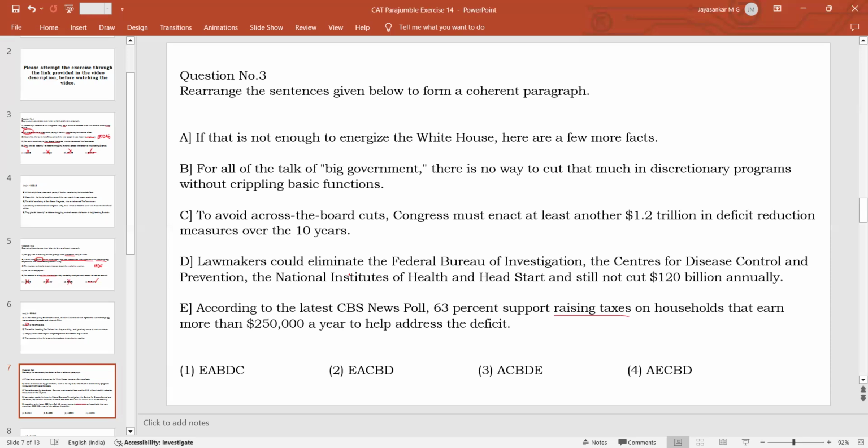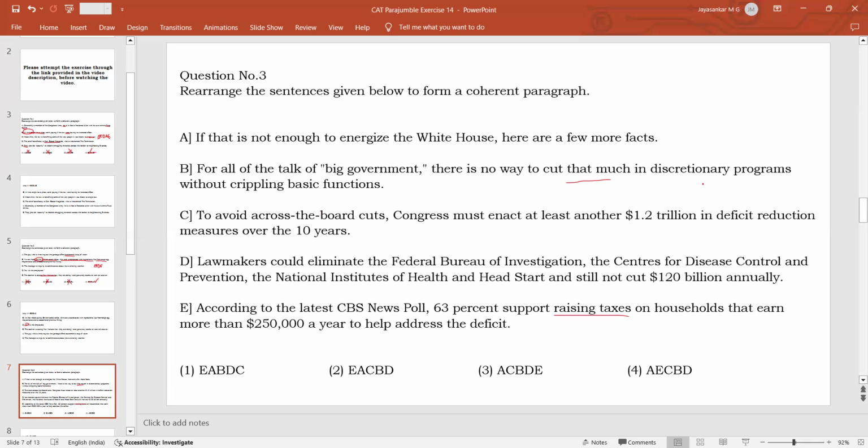So in such cases, always try to find sentence pairs. This is the technique you should be using. Find sentence pairs that will help you to start somewhere, and then you can build on that idea to unjumble the logic. So how can you make sentence pairs here? See, for all the talk of big government, meaning all the big things that the government is saying, or all the bravado, all the energy with which the government says some things confidently, there is no way to cut that much in discretionary spending programs. That much means we have to find what is that much. So there is no way that discretionary programs can be cut to that level without crippling basic functions.